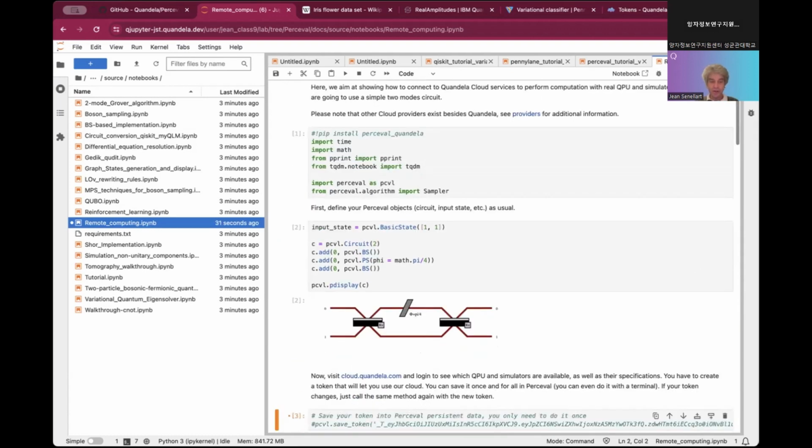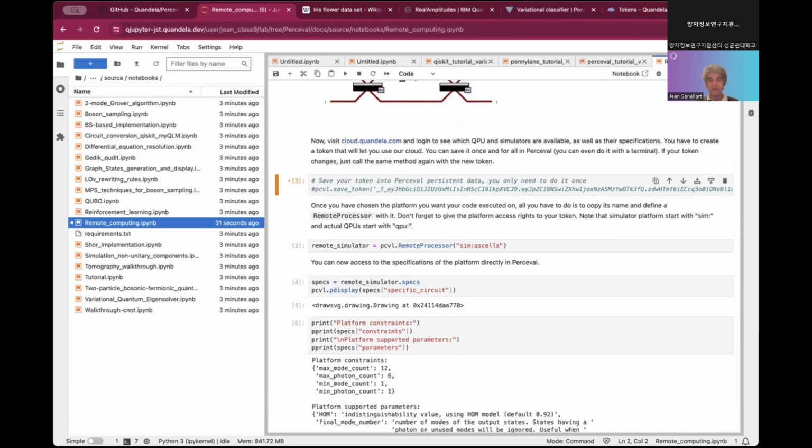So I can run again and again, and you don't need to remember your token for the next iteration. It's a bit like the account saving that IBM provides if you are familiar with Qiskit.